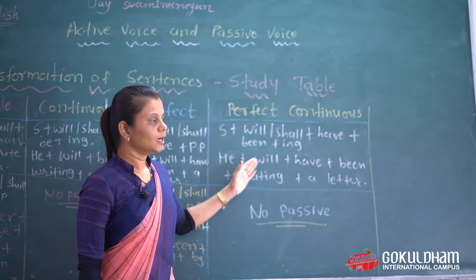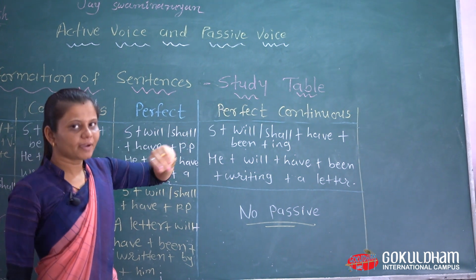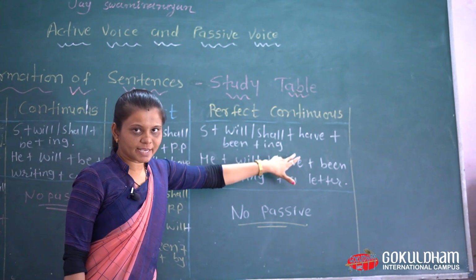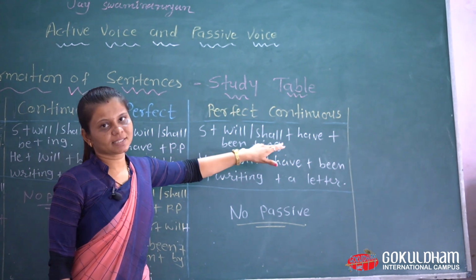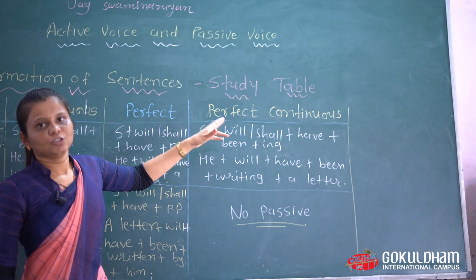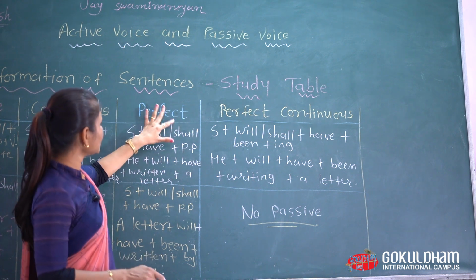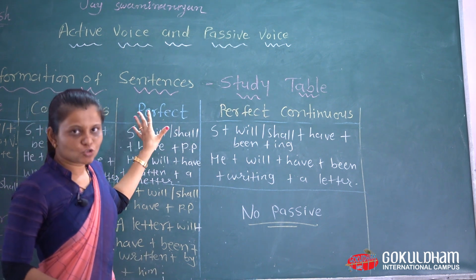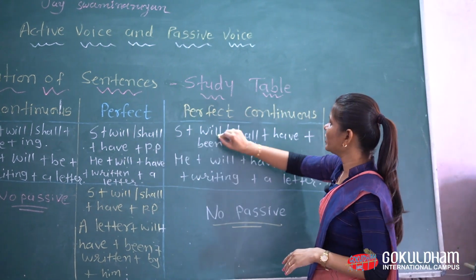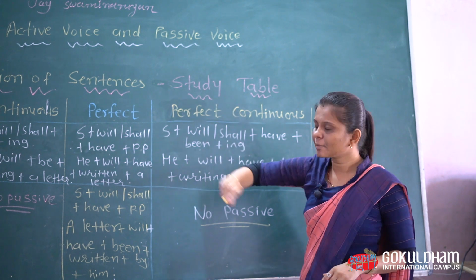Now go ahead. Perfect continuous tense. Future perfect continuous tense: subject, will, shall plus have plus been plus ing. The formation of this tense is two tenses together, like perfect and continuous together. That thing you can observe here. How can you see that? Will and shall is here, that shows future.